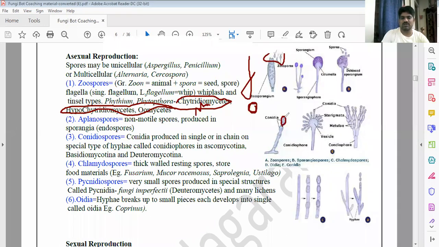On the conidiophore, plenty of conidia form a chain. Most of the asexual spores in fungi are conidia, even in Aspergillus, Basidiomycotina, Deuteromycotina. In all fungi, asexual spores are majorly conidia.